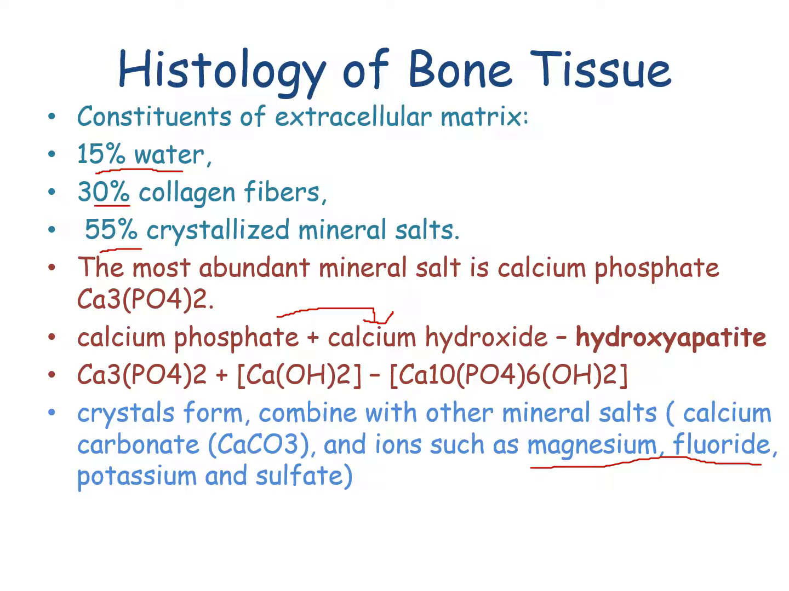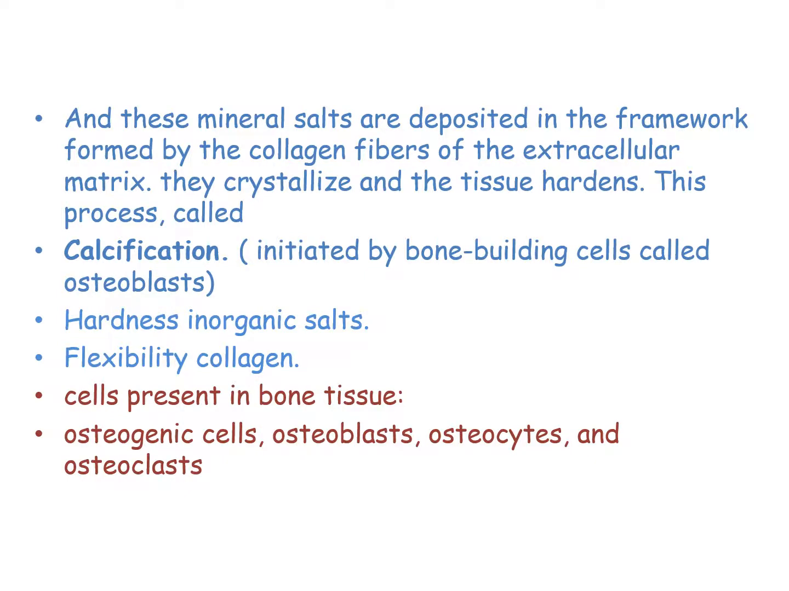potassium and sulfate ions, and these mineral salts get deposited into the framework formed by the collagen fibers of the extracellular matrix. These depositions get crystallized and form hard tissue, and this process is called calcification.